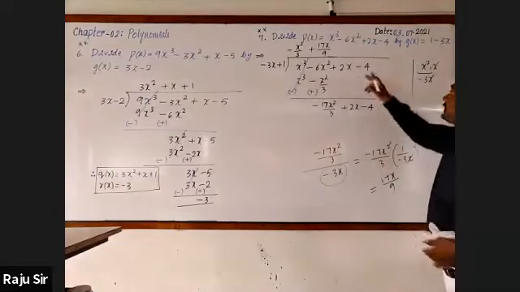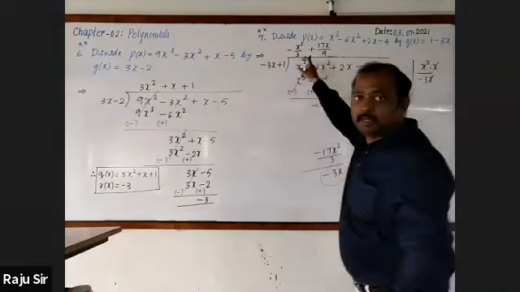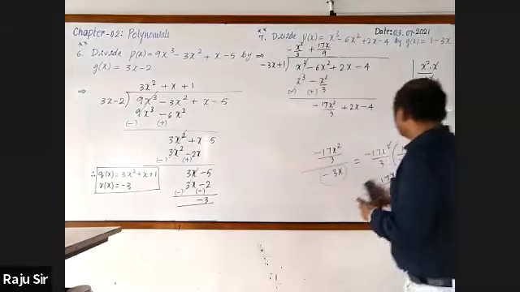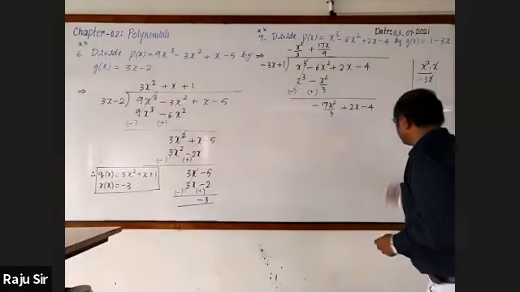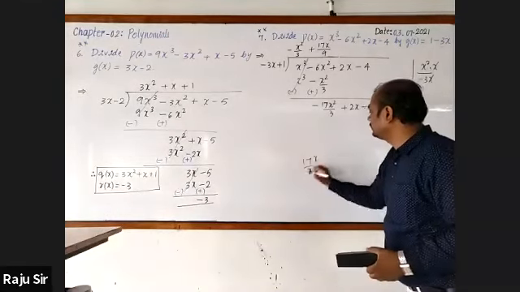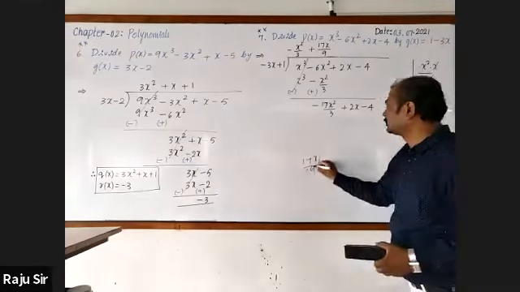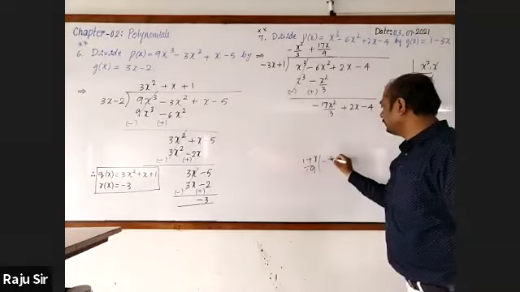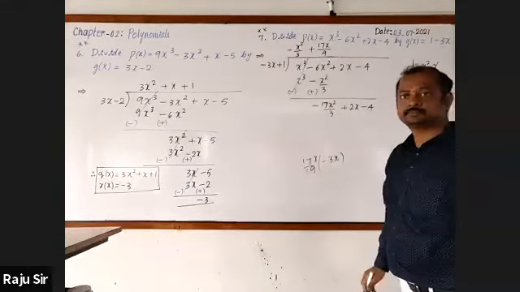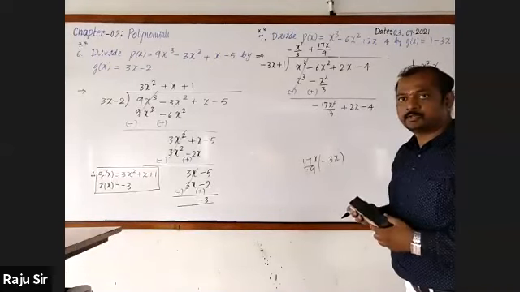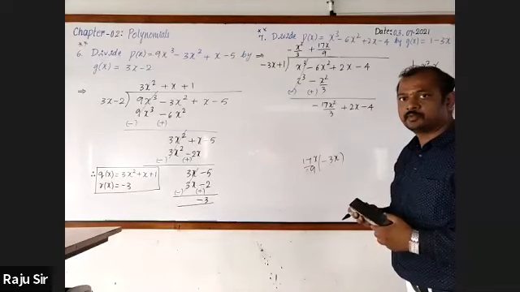Next, the 17x by 9 should be multiplied with both the terms. Just observe. 17x by 9 should be multiplied with first term. First term is minus 3x. 3 1s are 3. Are you following? Yes, sir.